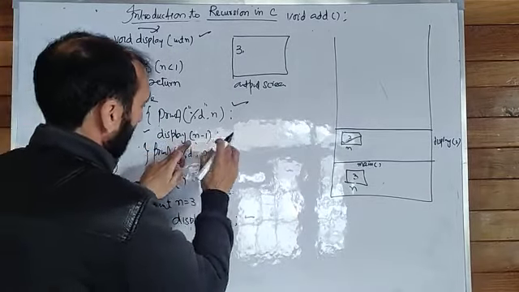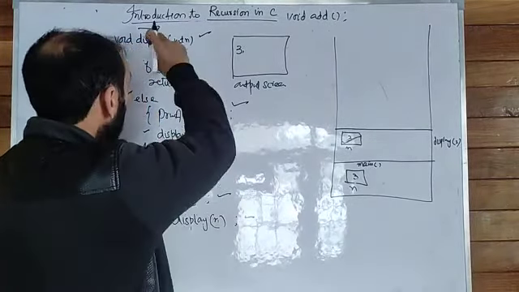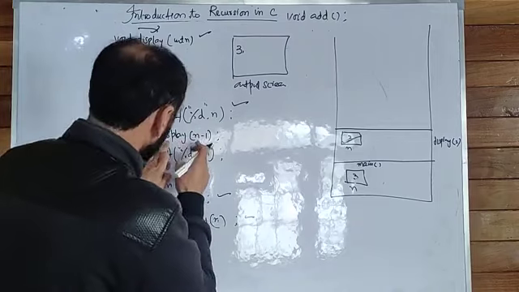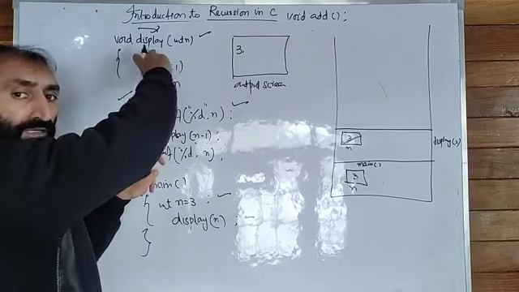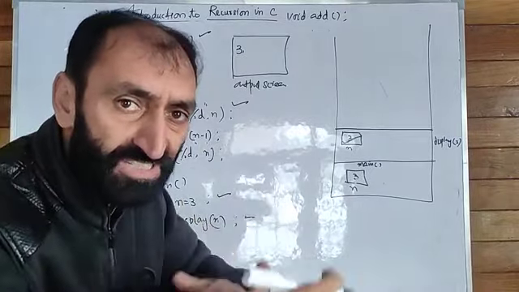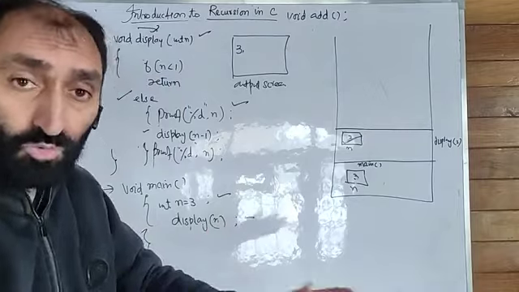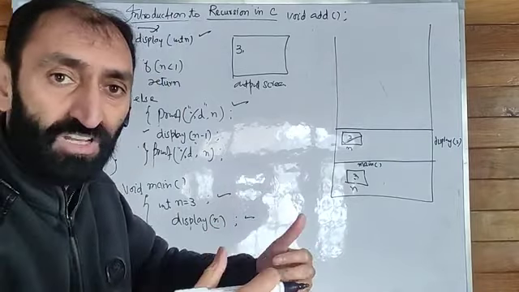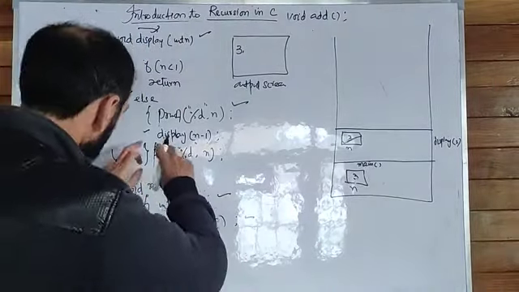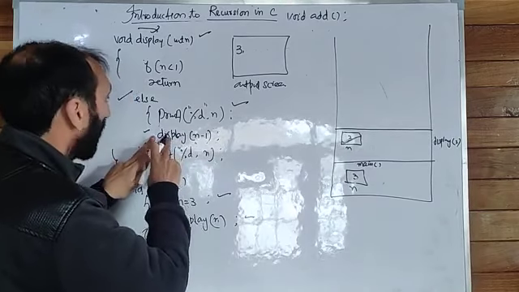Display n minus 1. Here also it is a function call. But this is the display function, and it is going to call display again. That means the display function is calling itself. A function calling itself is a recursive function. I have told you the function which calls itself is called a recursive function. Here display n minus 1.